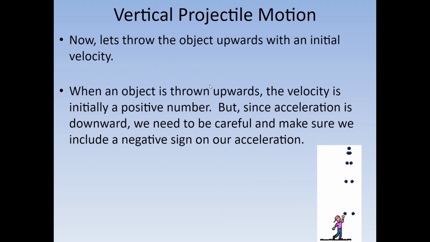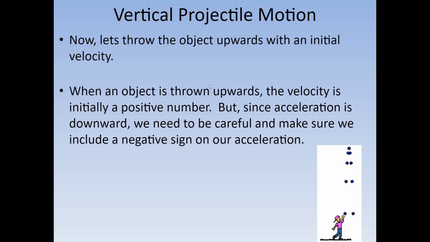Interesting note. Now, let's talk about how we're actually going to deal with the vertical projectile aspect. In particular, throwing objects up into the air. Now, this one's actually pretty straightforward. If we throw an object up into the air, all that does, besides what we talked about with it being dropped in the free fall problem, is the fact that we now have an initial velocity to take into account. That's pretty much it, and the fact that that initial velocity is going to be positive. If it's thrown up, it's positive. If it's thrown down, it's going to be a negative initial velocity. That's pretty much it. The way the equation works out doesn't really change.